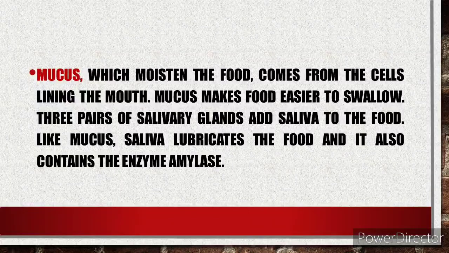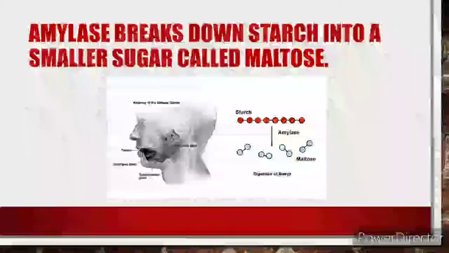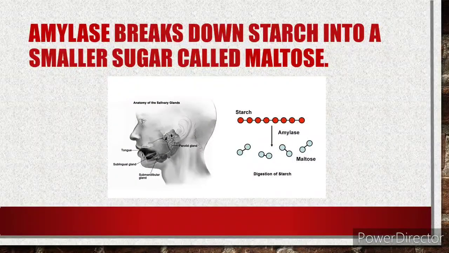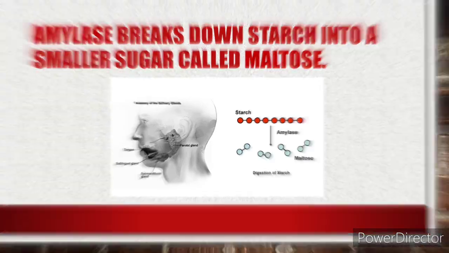Mucus, which moistens the food, comes from the cells lining the mouth. Mucus makes food easier to swallow. 3 pairs of salivary glands add saliva to the food. Like mucus, saliva lubricates the food, and it also contains the enzyme amylase. Amylase breaks down starch into a smaller sugar called maltose.